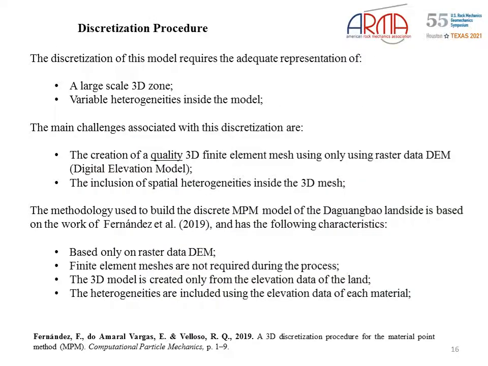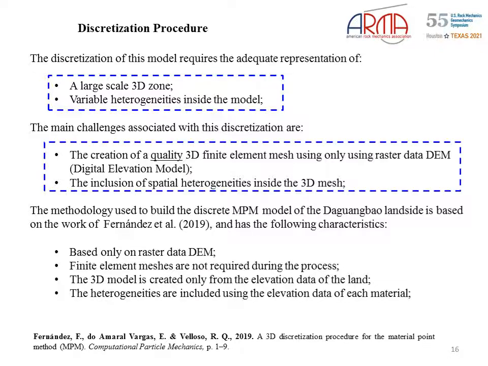The numerical discretization of the Dagwan-Bao landslide requires the adequate representation of a large-scale 3D zone with variable heterogeneities inside the model. The main challenges associated with the discretization are the creation of a quality 3D mesh using only the raster data, namely the digital elevation model, and the inclusion of these spatial heterogeneities inside the 3D mesh.